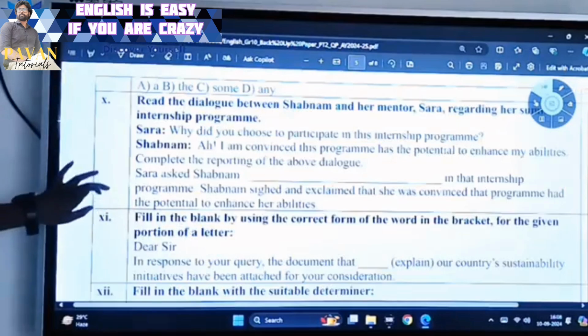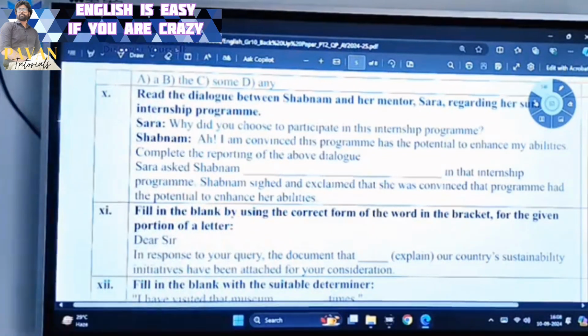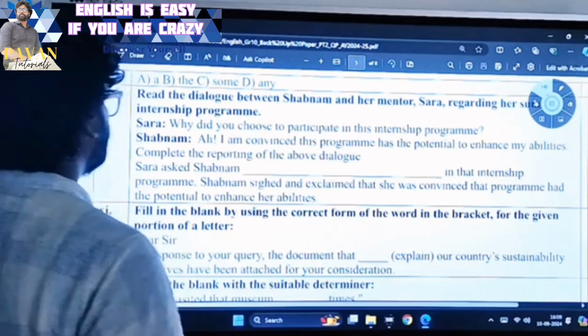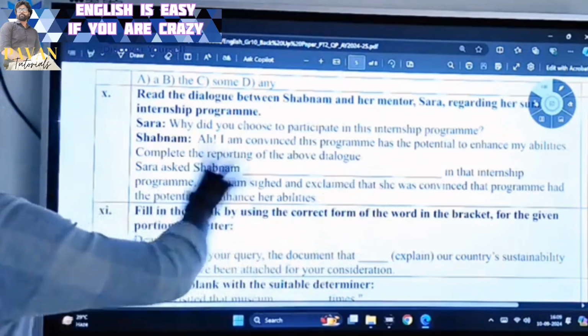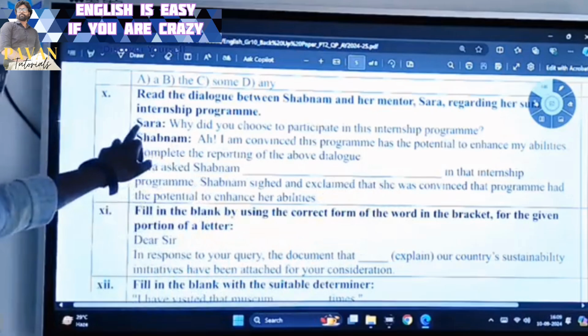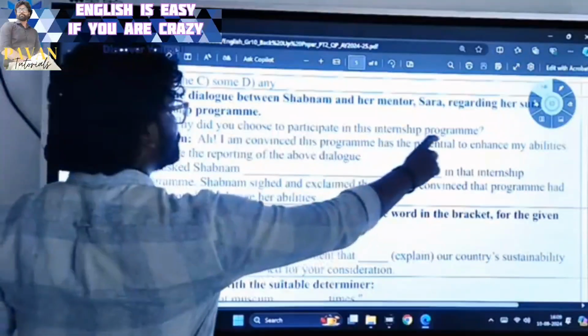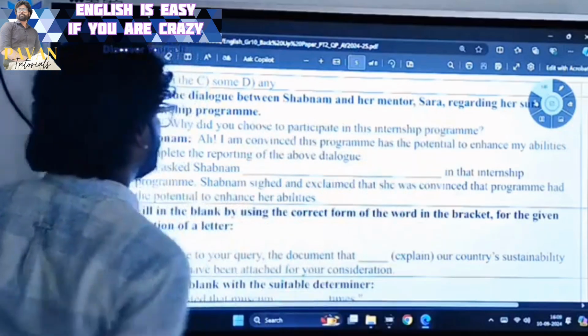Okay. Again, direct indirect speech. Sarah, why did you choose to participate in the internship program? No. I am convinced this program has the potential to enhance my abilities. Complete the reporting speech. Sarah asked Shabnam. Now, we need to change the line of Sarah. Why did you choose to participate in this internship program?